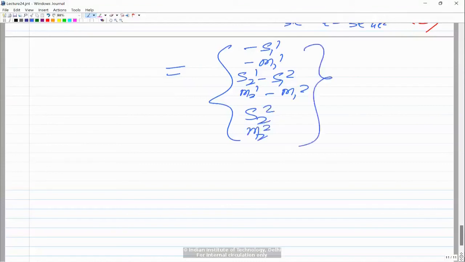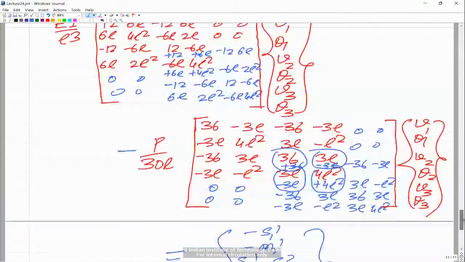So this is the assembled system equation. And this assembly procedure is the same as what we have discussed earlier. There is no difference actually.